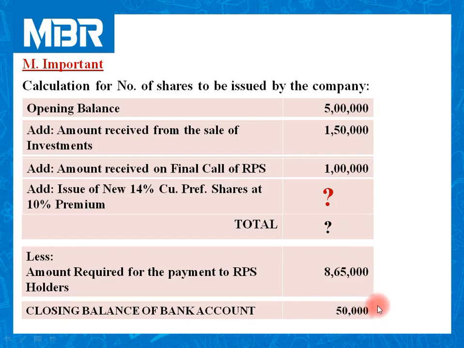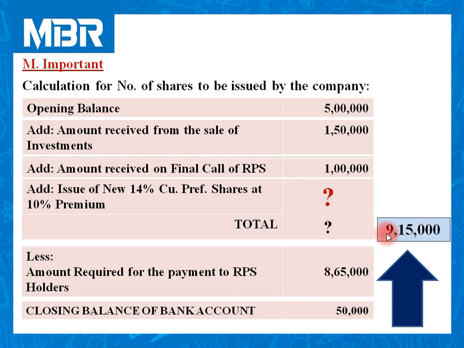So start your calculation in reverse order. We need to pay 8,65,000 and we want 50,000 rupees in the bank account at the end. It means we need a total amount of rupees 9,15,000.